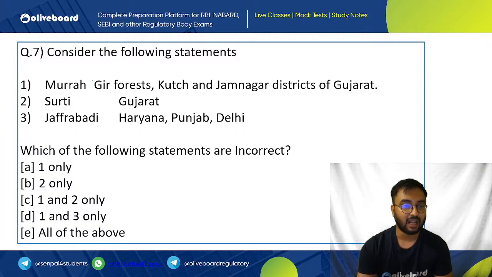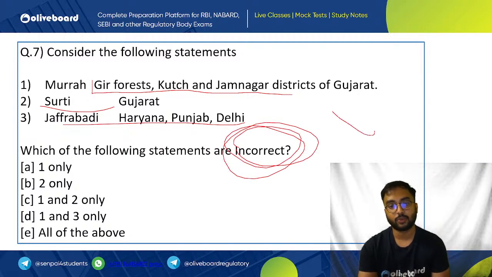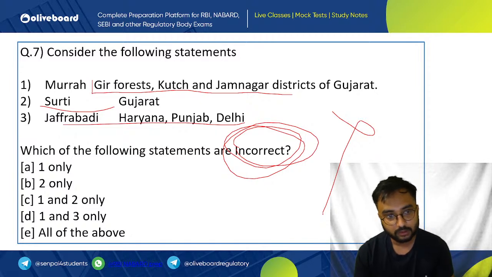Which of the following statements are incorrect? So, Murra is a breed of buffalo from Gir Forest, Kutch, Jamnagar district of Gujarat. Surti is from Gujarat. Zafrabadi is from Haryana, Punjab, Delhi. Which of the following statements are incorrect? That means which of the following is wrong? Breeds related question, again conceptual.